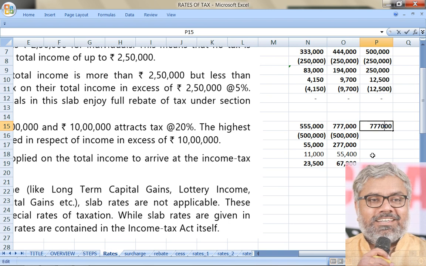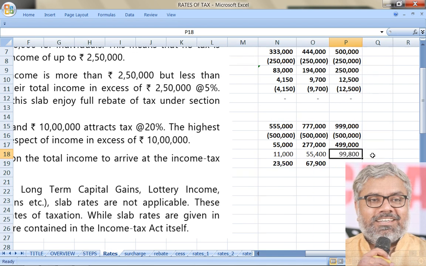Now let us take another example. Say 9,99,000, somebody has an income. Same steps, do this one. 9,99,000 is the income of the SSE. Minus 5 lakhs, how much you will get? 4,99,000. On that calculate 20%. How much is that? 99,800. On that add 12,500. How much is that?